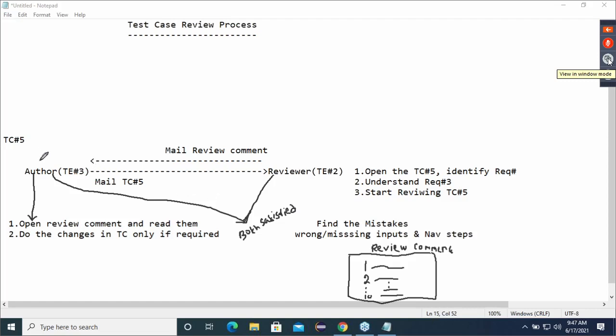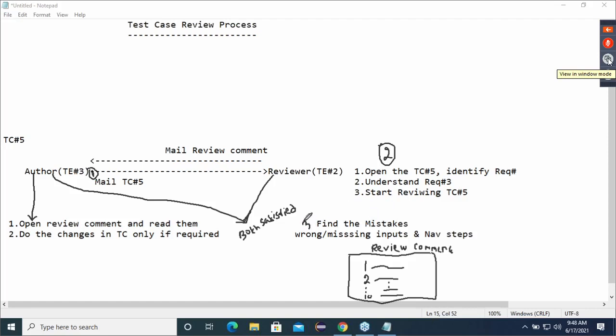Yes. So step number 1, author wrote a test case. He sent it to the reviewer. Reviewer opens the test case. Okay, this is the point number 1. Author is going to send a test case to the reviewer. Reviewer opens a test case, identifies the mistake, identifies the requirement number, understands it, and starts reviewing.